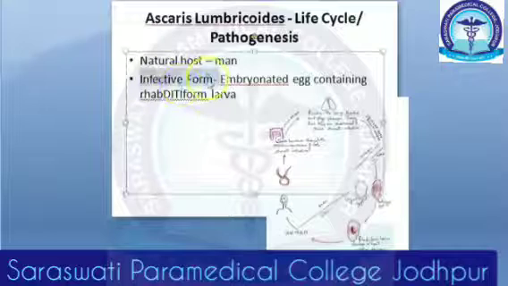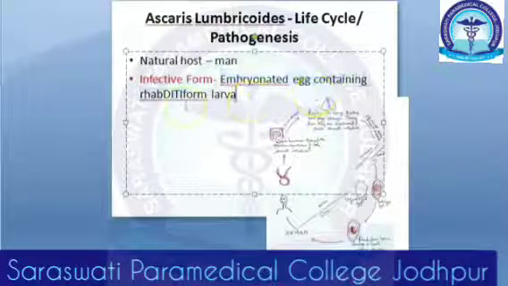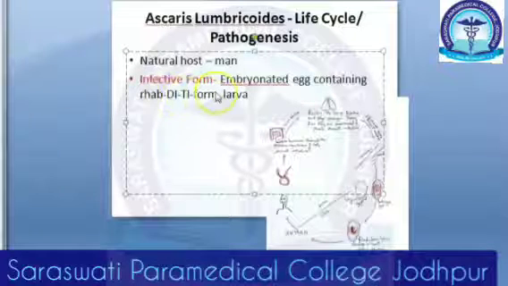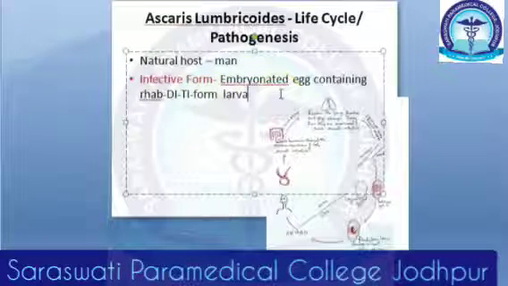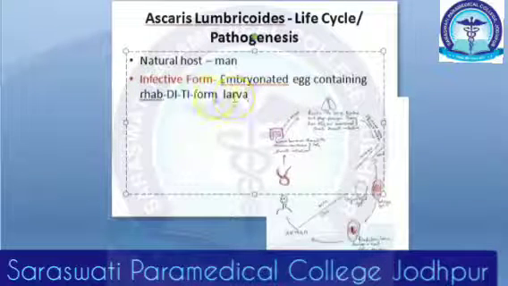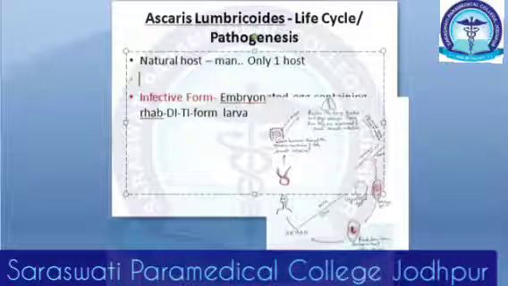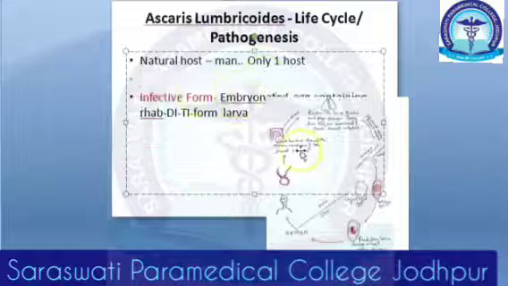Which is the infective form? The infective form is the embryonated egg which contains the rhabditiform larva. Remember the spelling, guys: rhabditiform larva. The natural host is man. There is only one host, and there is no intermediate host.